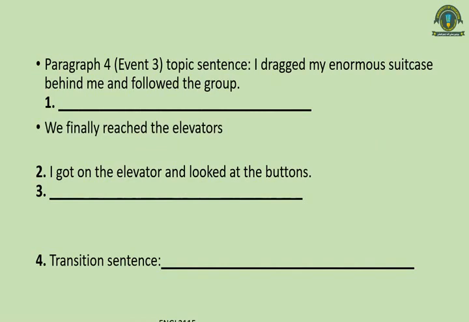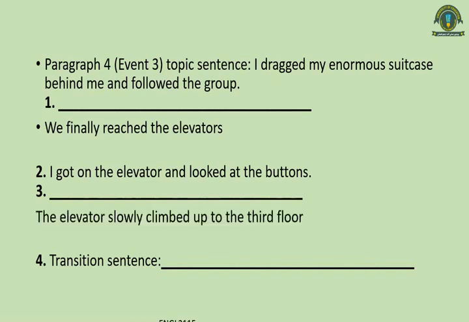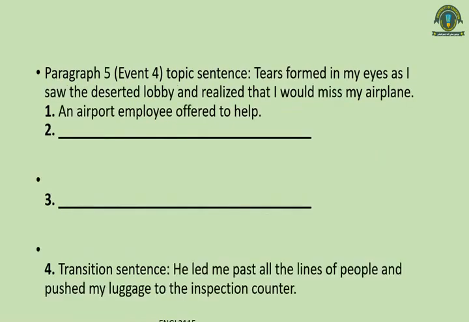After I got on the elevator and looked at the buttons, he pressed button 3, and the elevator slowly climbed up to the third floor, and the lobby was deserted, there was no one. And then the transition sentence: I looked around timidly. He was very much afraid and he looked around timidly in a frightful manner.